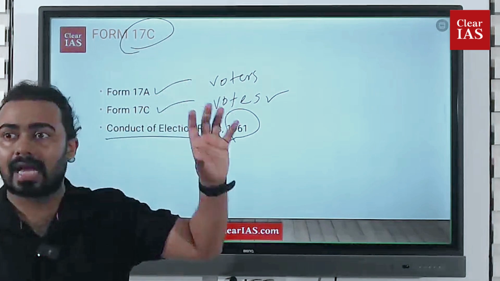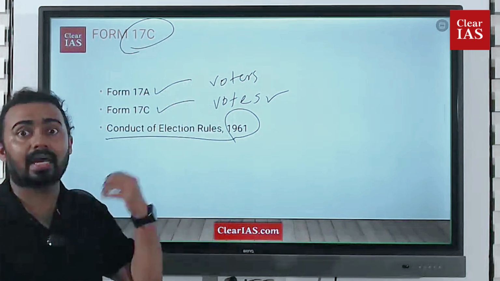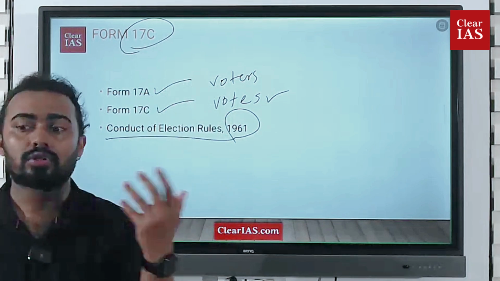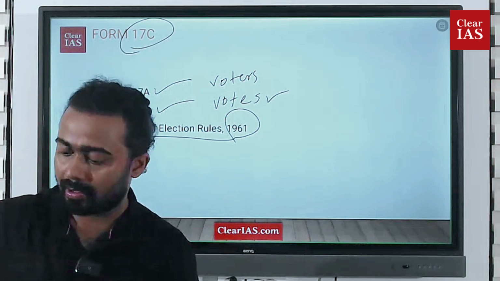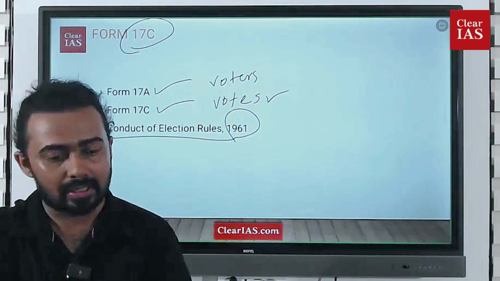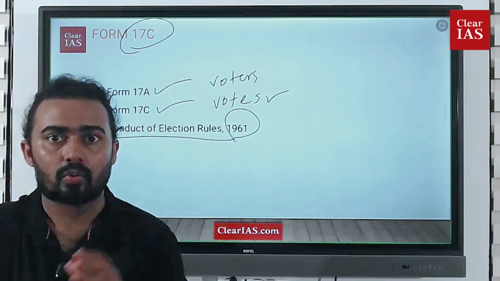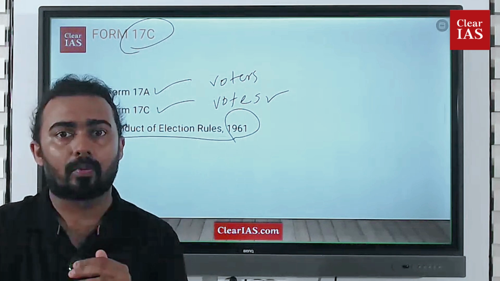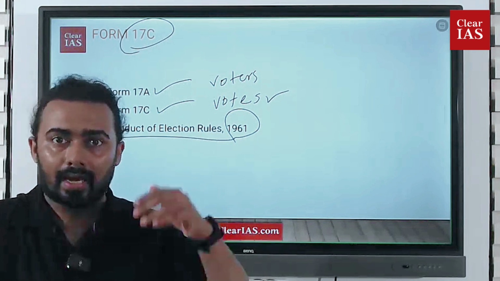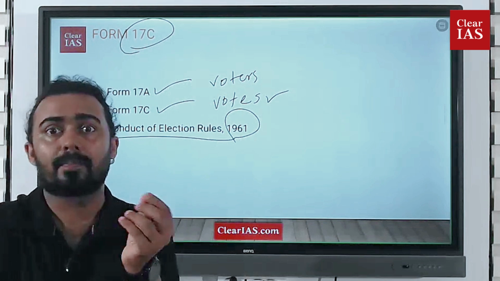So 17A is static data and 17C is dynamic data. 17C is all those people who came. We also have to keep in mind that the rule has existed since the 1961 rules. By the end of the poll, for example, if an election is happening today, then after the end of that election there is a polling officer, right?